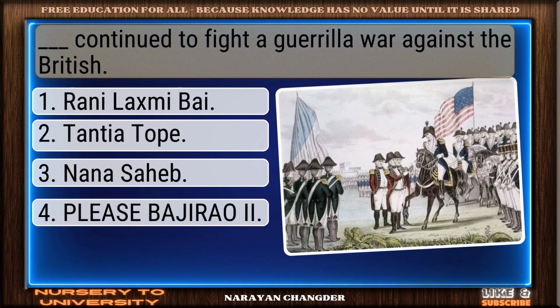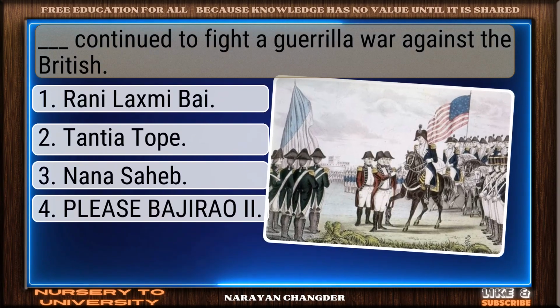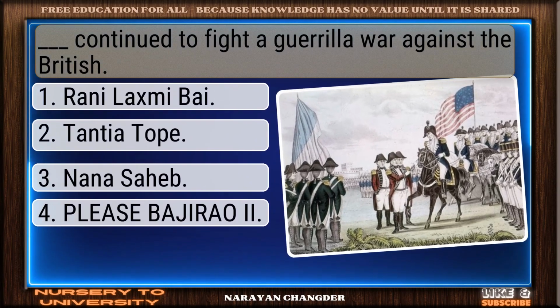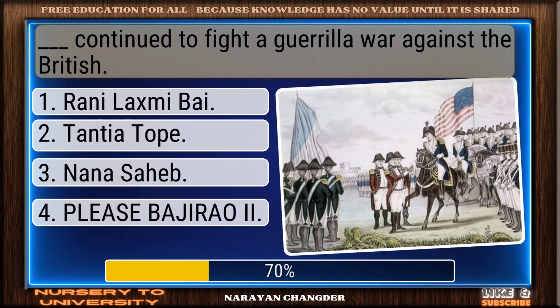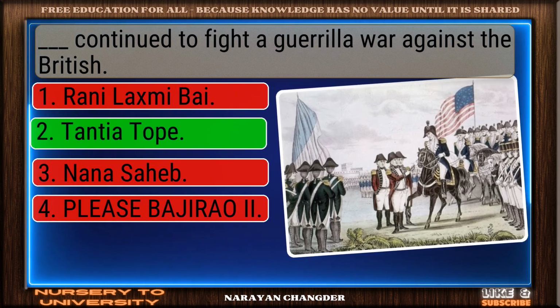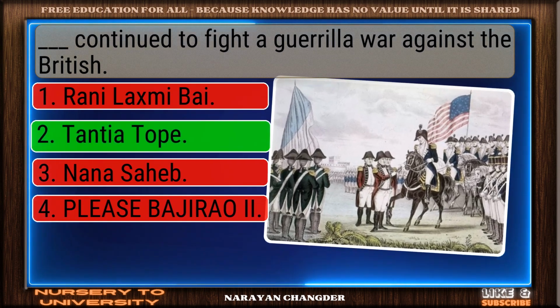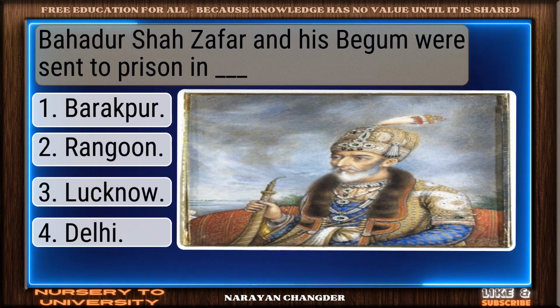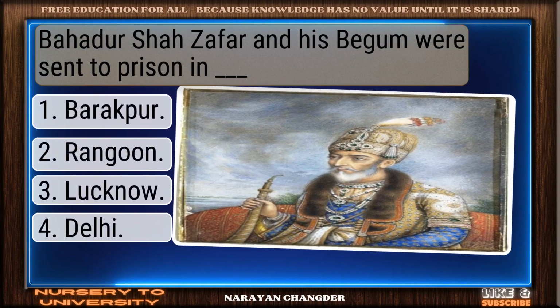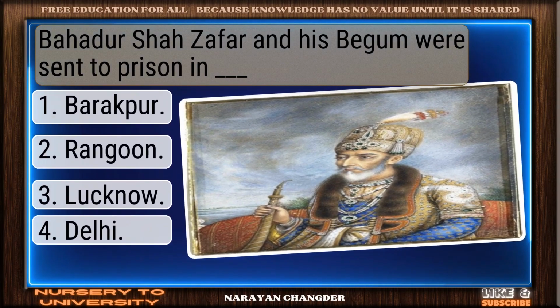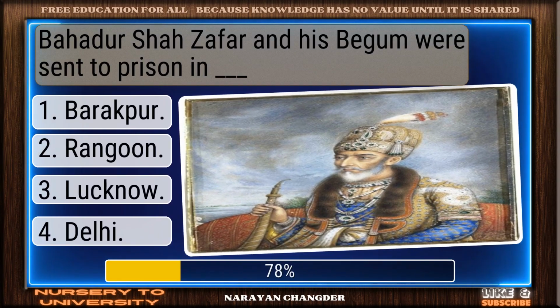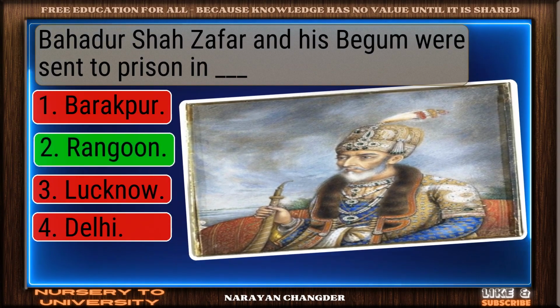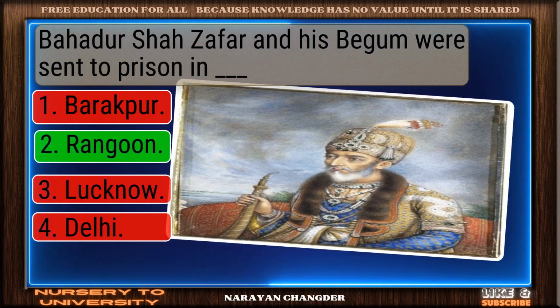Question number 74. Continued to fight a guerrilla war against the British. Exactly. Tantia Tope makes sense and it is the right choice. Question number 75. Bahadur Shah Zafar and his Begum were sent to prison in. Nicely done. Rangoon is a solid answer.